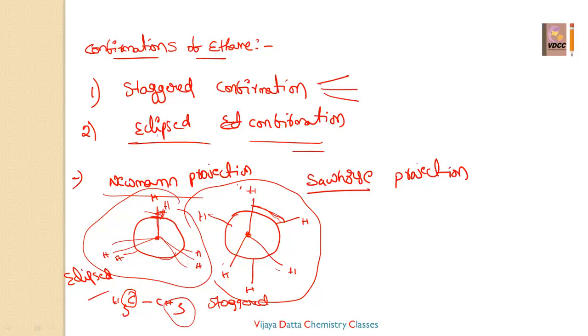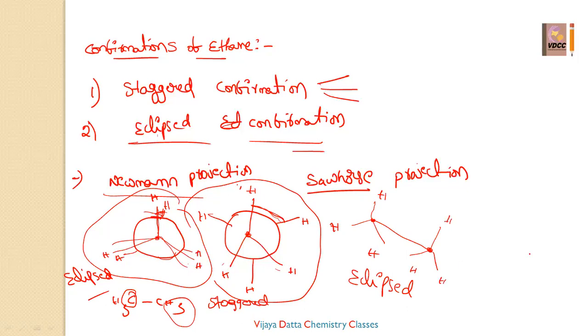What is meant by Sawhorse projection, you can see. So he has taken a crossed line like this, that is nothing but the single bond. This is one carbon and this is the other carbon. So here we have taken it just like this. Eclipsed means all the hydrogens are in the same direction. See here, this is called the eclipsed form, the eclipsed conformation.